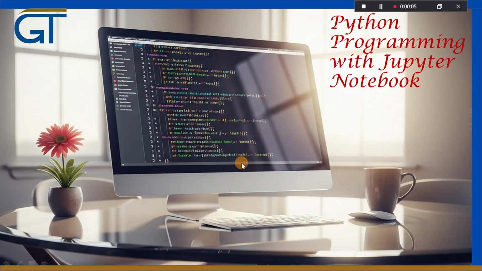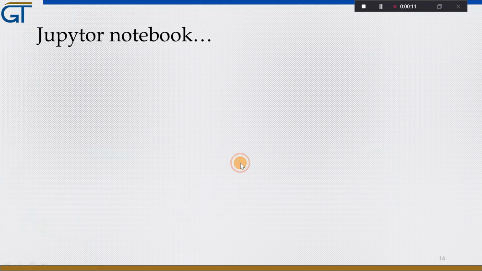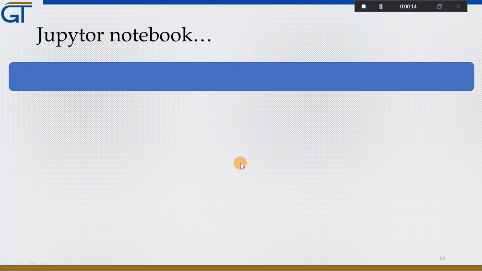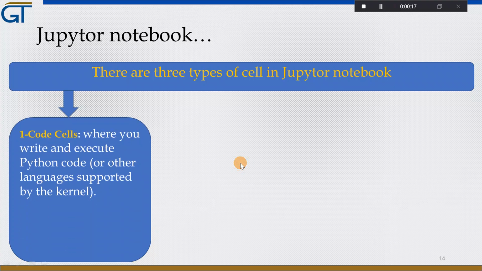In this video we are going to see types of cells in Jupyter Notebook. There are actually 3 types of cells in Jupyter Notebook. The first one is the code cell, where you write and execute Python code, as we saw in the previous video.